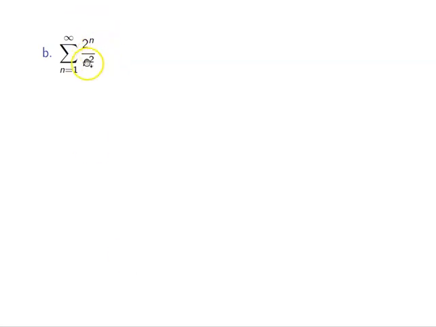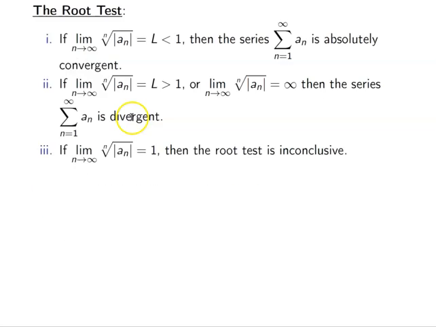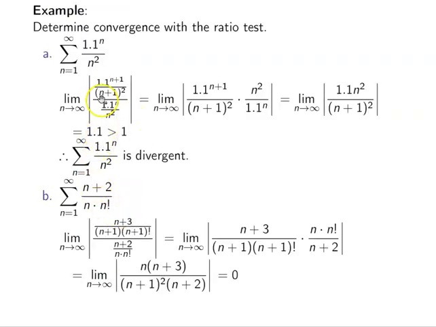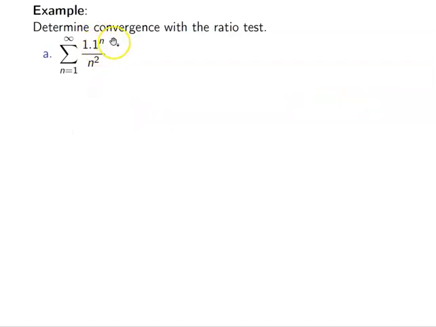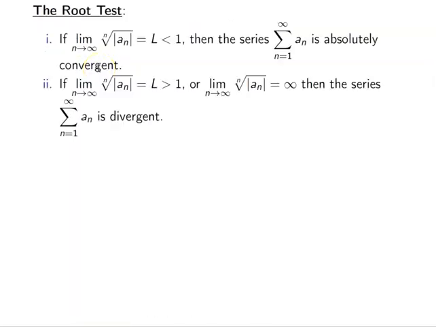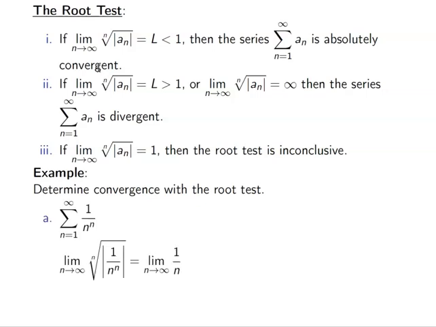Now, for 2 to the n over n squared, whenever I see an nth power, that generally tells me this is a good time to use the root test. If you look back on the examples we had here, this one would have been a good example to use the root test as well: 1.1 to the n over n squared. Here we used the ratio test. If you look at this example, it's very similar to that. Instead of 1.1 to the n, it's 2 to the n. It's almost the exact same problem.